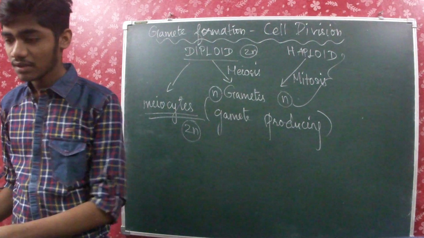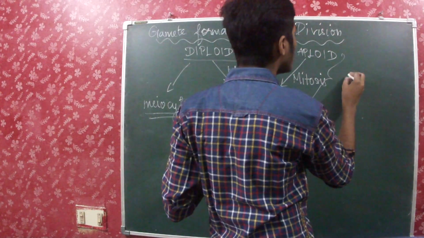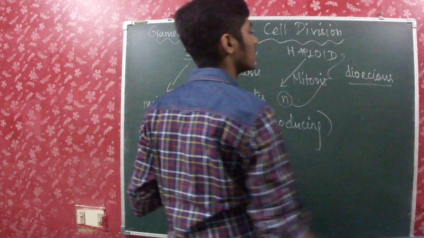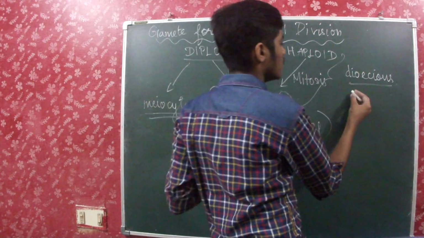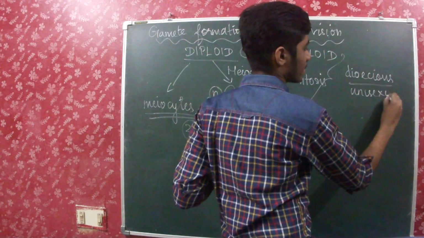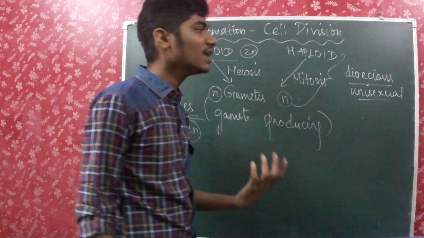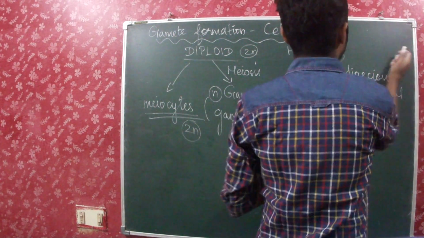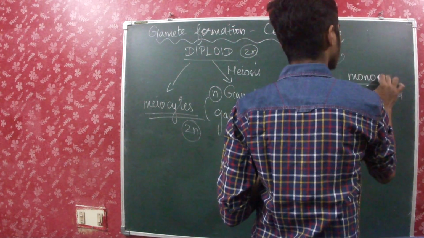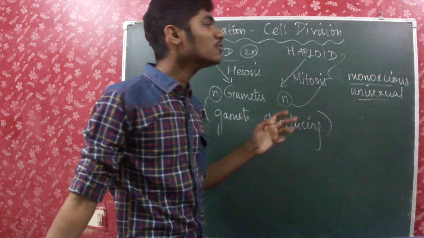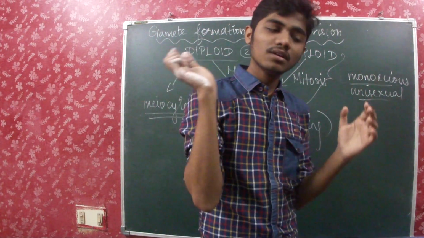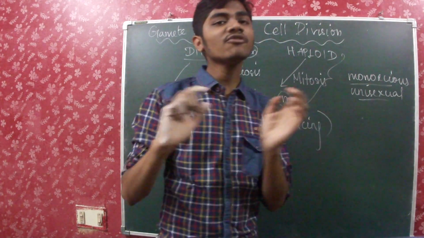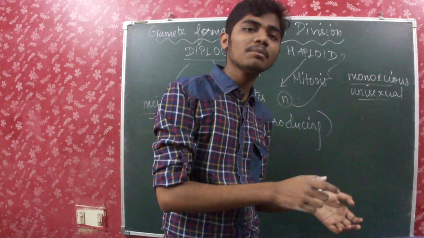Okay, only one thing I forgot. We learned about dioecious. What is dioecious? That is unisexual. Am I right? Monoecious is bisexual. Dioecious, which I am talking about, is unisexual. So it will be having only one, either male or female.